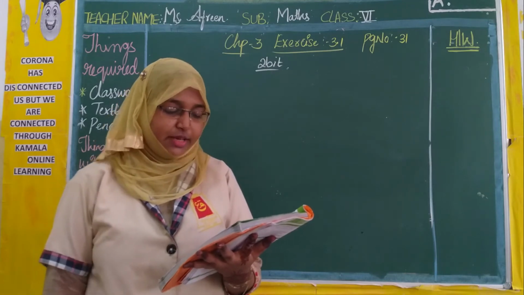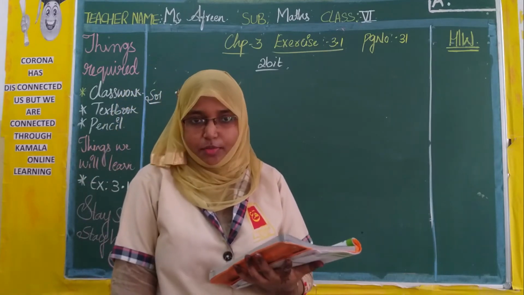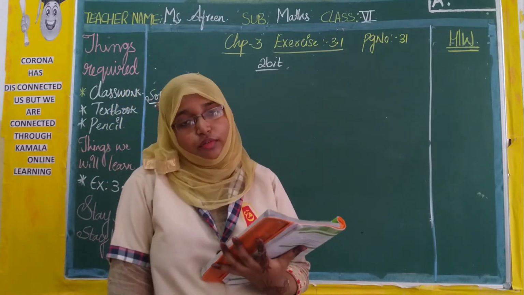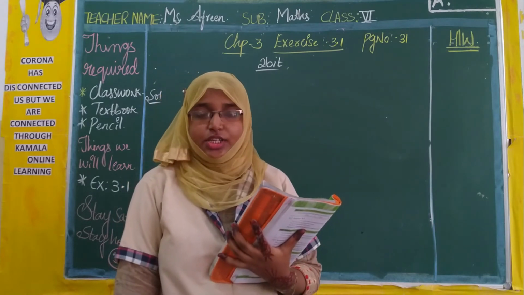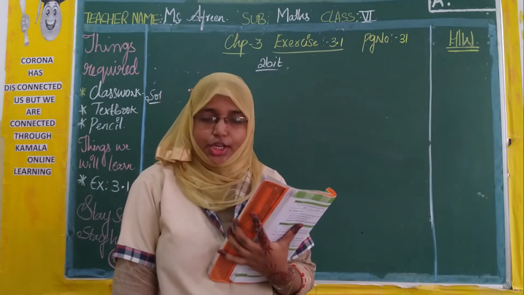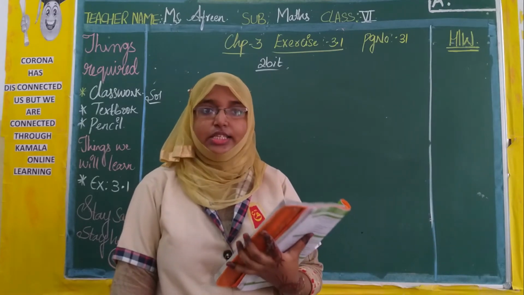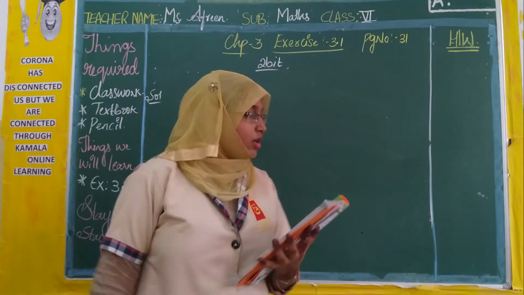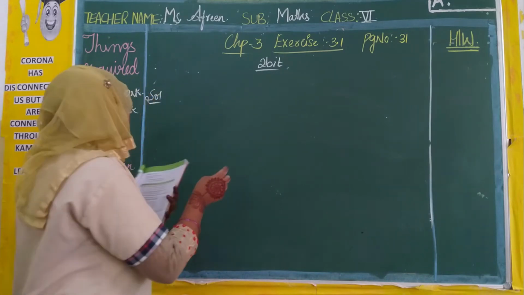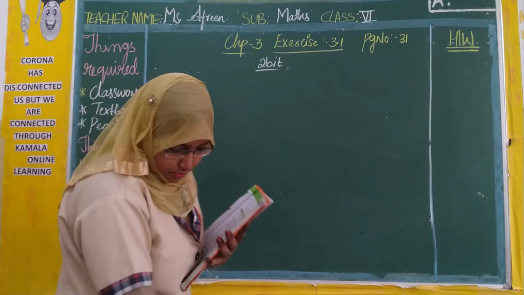So first they have given some numbers. We should check is it divisible by 5 and 10. What is the rule for 5? The last digit, the digit at ones place, should be 0 or 5. Rule for 10 is what? The last digit should be 0. Now let's see what numbers they have given.